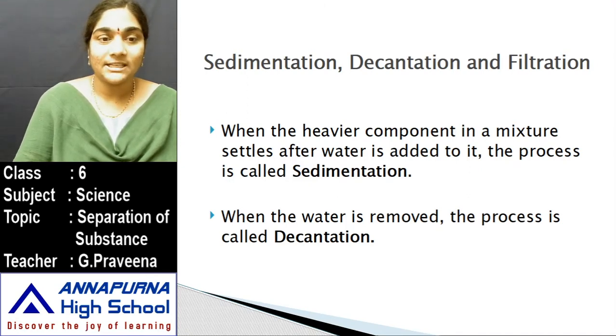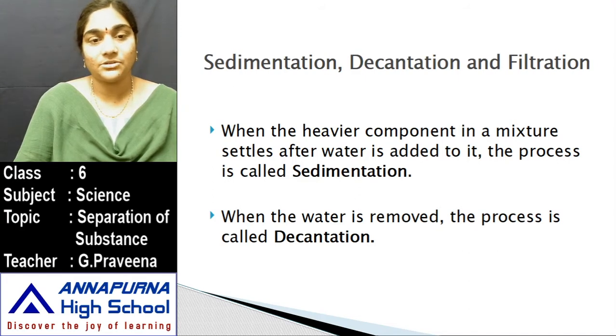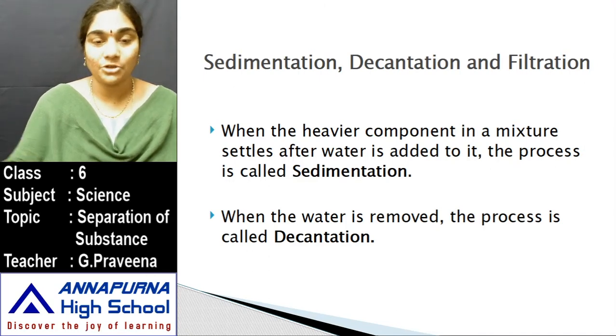So the two processes are sedimentation and decantation. For example, take a beaker, add 3 by 4th of water to it, then add sand particles. You can see the sand particles settling down at the bottom. Now you want to separate the sand and the water. The process of settling the soil particles at the bottom of the beaker is known as sedimentation, and the sand particles are separated from the water by tilting the beaker to remove the water from it. That process of removal of water is known as decantation. So the two processes are sedimentation and decantation.